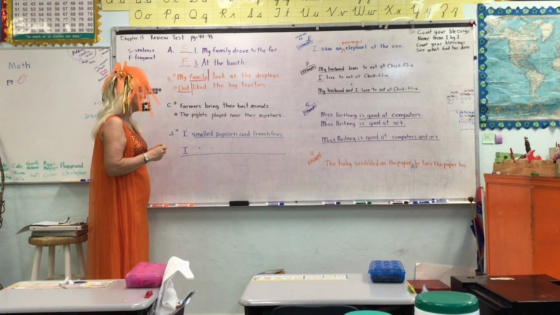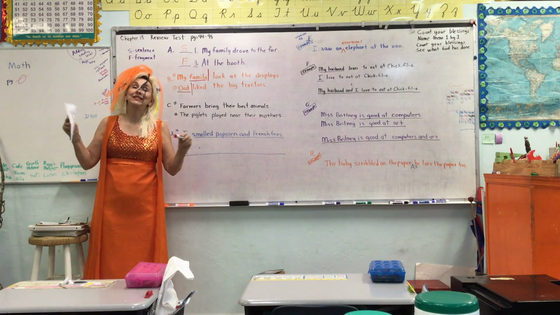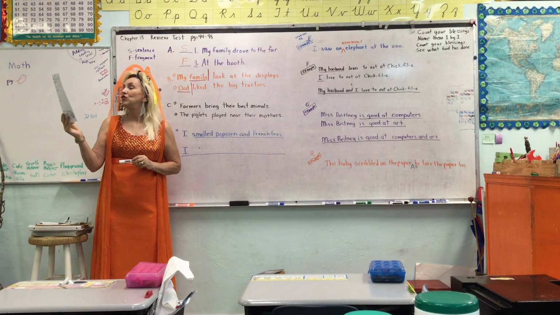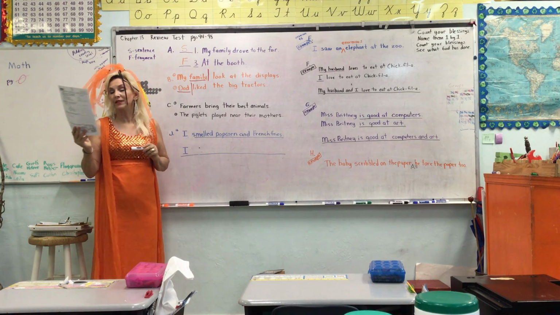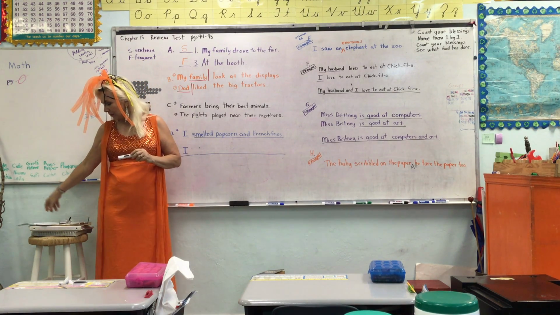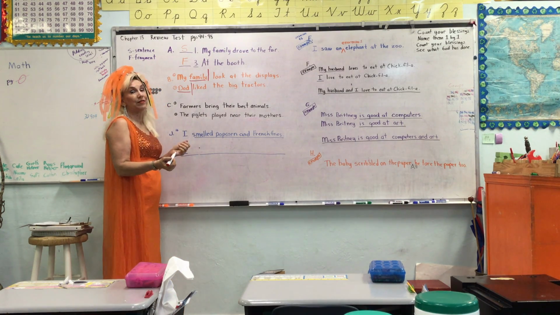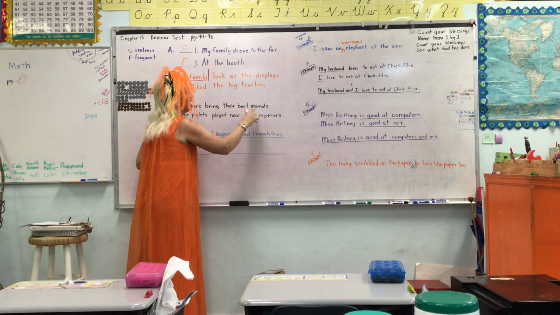Now let's look at C. Let's see what C tells us to do. Okay, draw a line between the subject and the predicate in each sentence. Underline each verb. So we're going to do 11 and 12 in that section. Okay, so it's the opposite. We're looking for the action and then putting the line in front of it. So farmers bring their best animals.